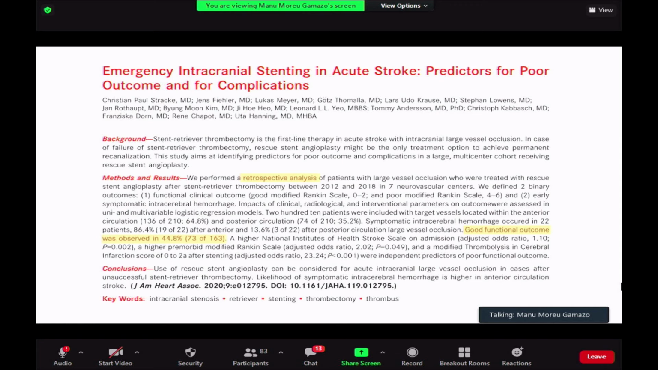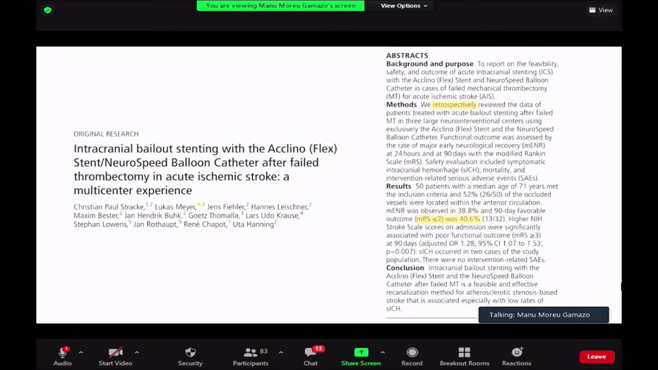You can see here, this is a retrospective analysis, good clinical outcome, of course, 45%. This is another one, retrospective, 40%. This one, it's really important because it's using the technology that we are using right now. They were using a Climo and NeuroSpeed.